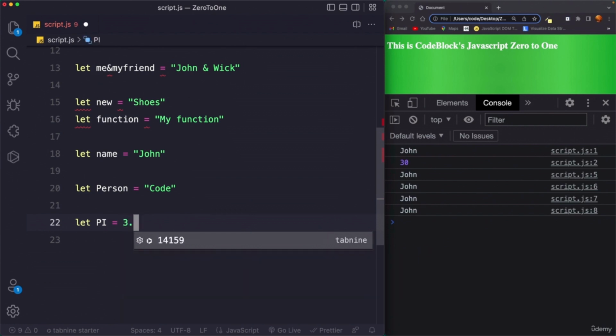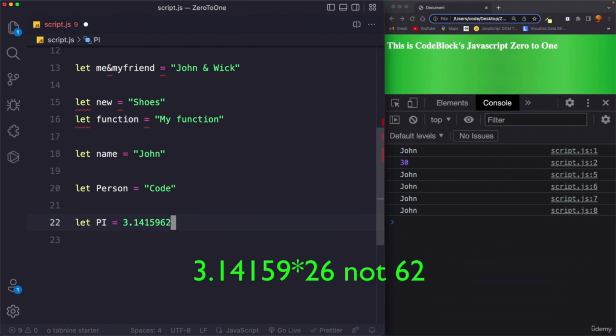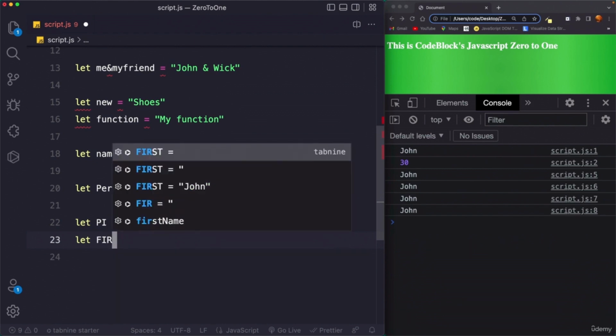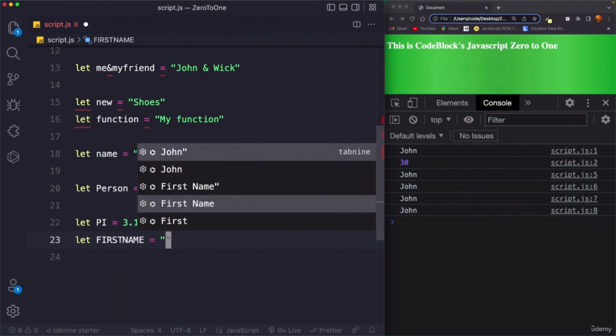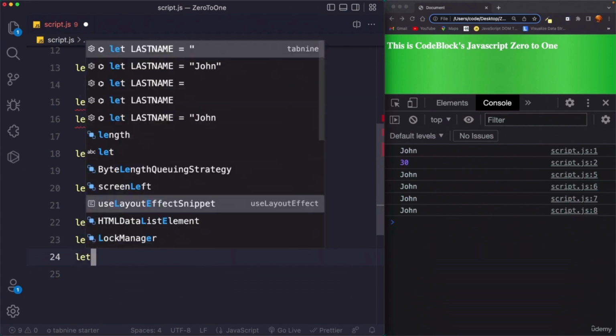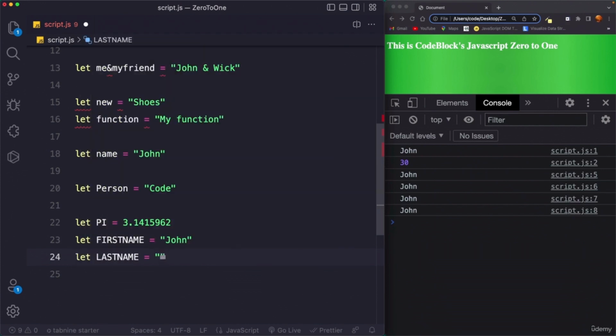So we can say 3.1415962, something like this. But don't use this convention for declaring all the common variables like first name or last name. So don't do this. Let FIRSTNAME equals anything. Let LASTNAME equals anything.